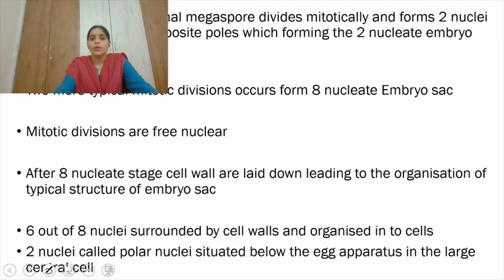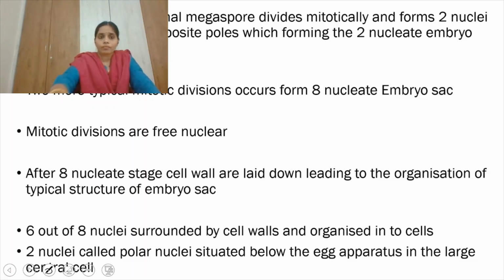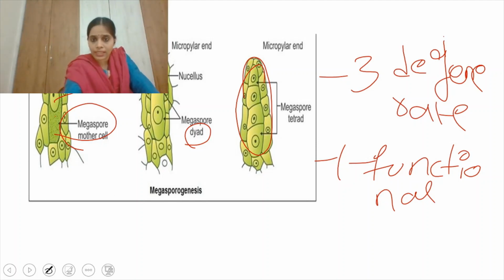Next, the nucleus of the functional megaspore divides mitotically. See, now we have the megaspore tetrad formed, right? And the functional megaspore will be only one which contains a nucleus. See, if you observe, all the 4 cells have a nucleus.